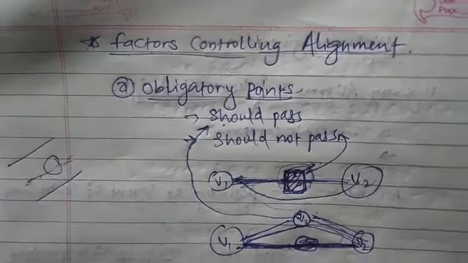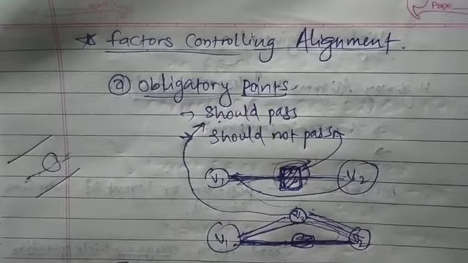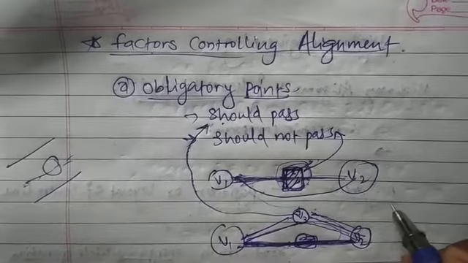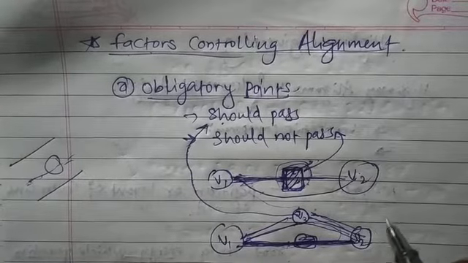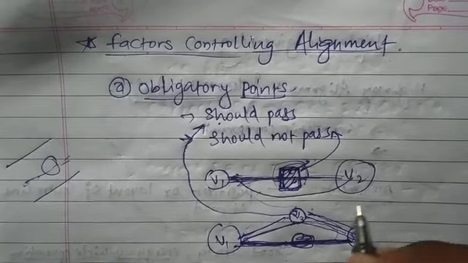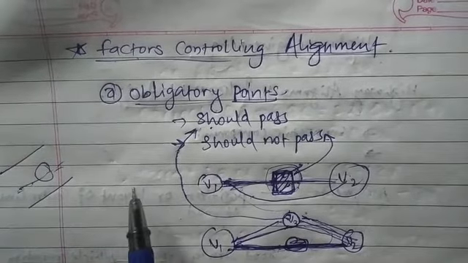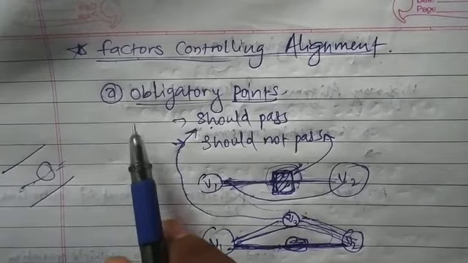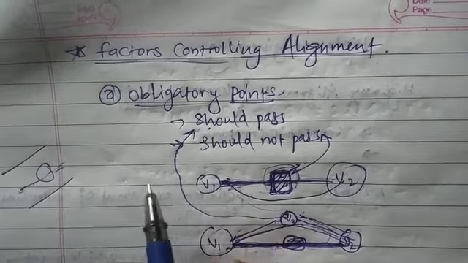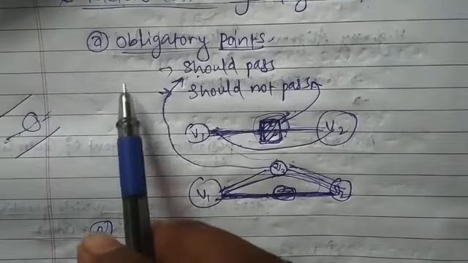In this video, we will discuss the next part of highway engineering. In the last video, we started the geometric design and alignment chapter of highway engineering. In that, we discussed the first part and we were discussing the factors controlling the alignment. In that, we discussed the obligatory points.